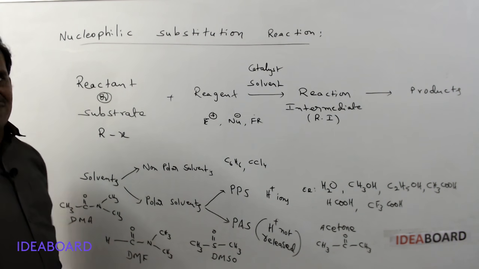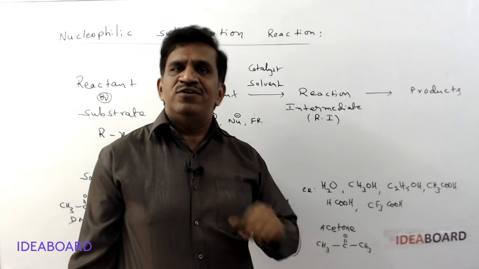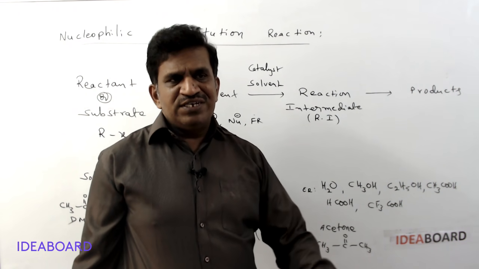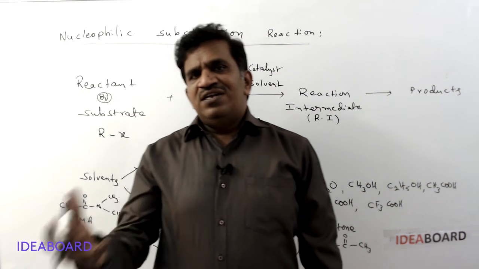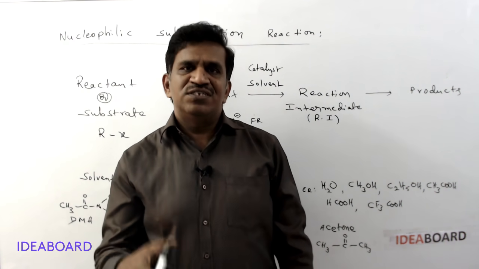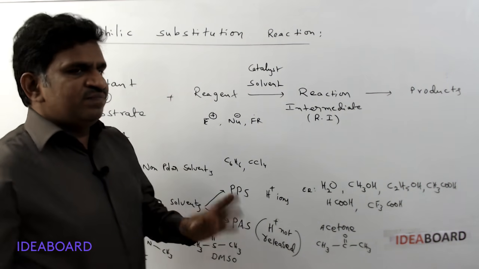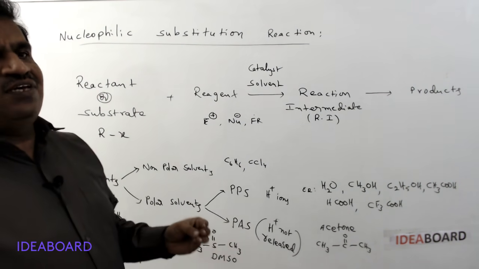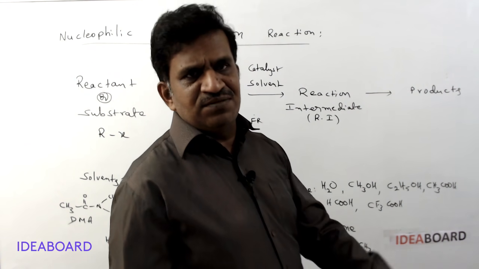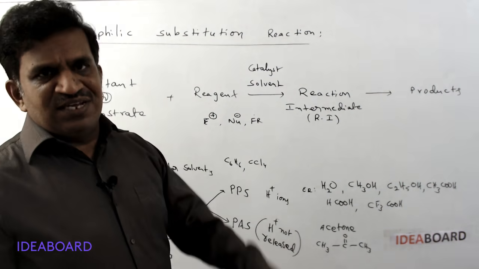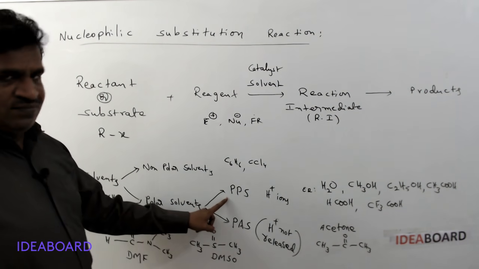Proton is not released from these because it is not bonded with the more electronegative oxygen. So you can simply identify which is a proton releasing solvent and which doesn't release proton. A proton releasing solvent simply has a hydrogen bonded with a more electronegative atom like oxygen, and then they are called polar protic solvents.